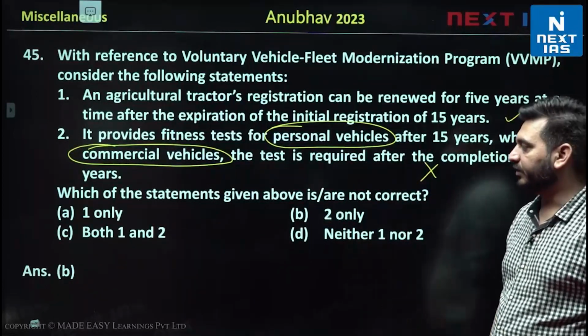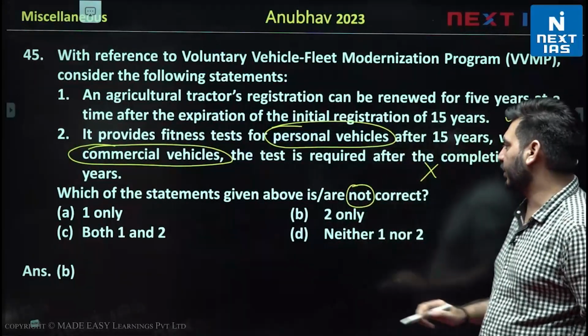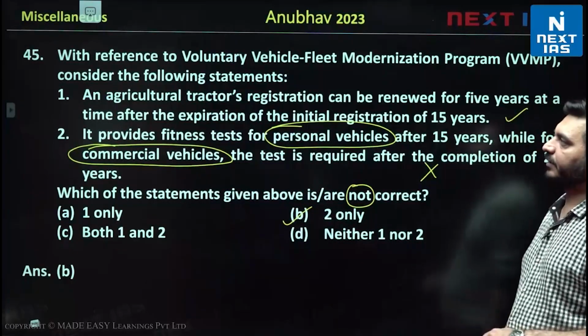Now the answer given is B, sir. How could it be possible? Because here they have asked for not correct. So when they are asking not correct, the answer would be B only, right?